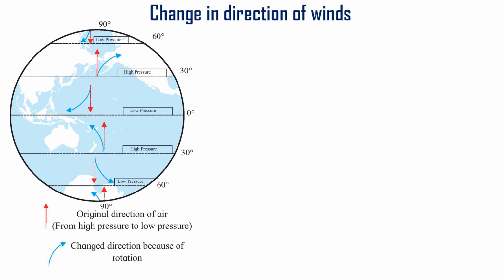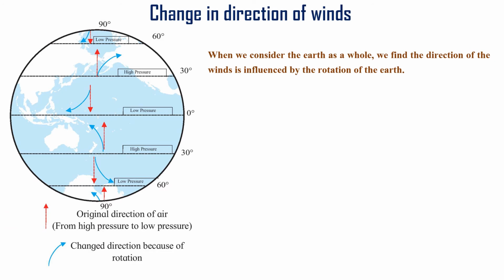It can be changed because of the rotation of the earth. Our earth continuously rotates, so the direction of winds is influenced by the rotation of the earth. Due to the rotation of the earth, winds get deflected towards the right of their original directions in the northern hemisphere and towards the left of their original directions in the southern hemisphere.